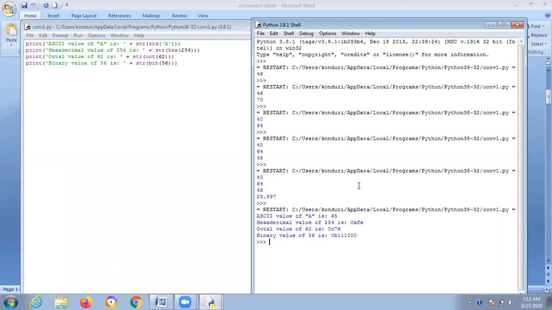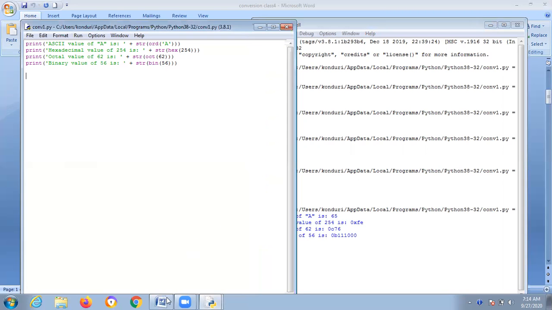Whatever remainders you are getting, always remember in this output, what are these x, o, b? Hex will always be treated with prefix x only. Octal means o. Binary means b. Now I hope you got it. Please calculate this one and just check it with this output. Still, if you have any doubt, you can ping me. And going to the next conversion.